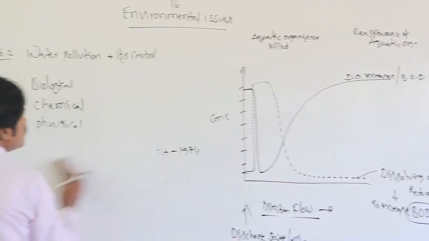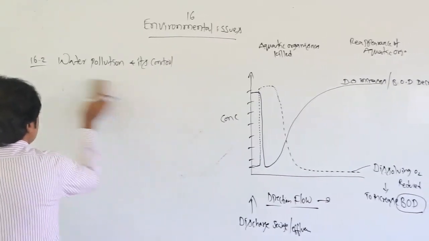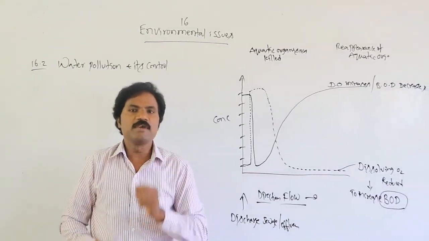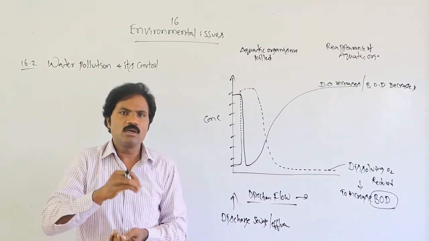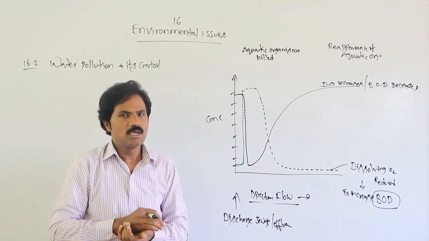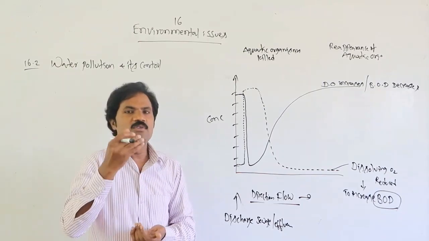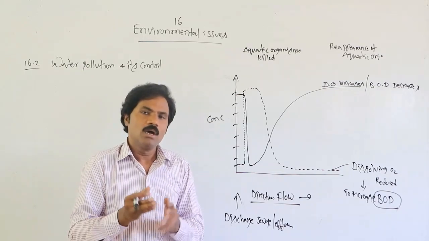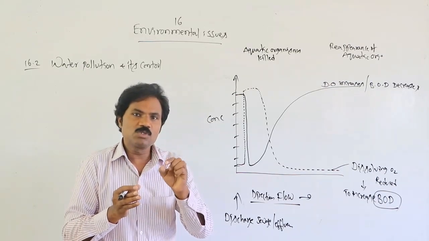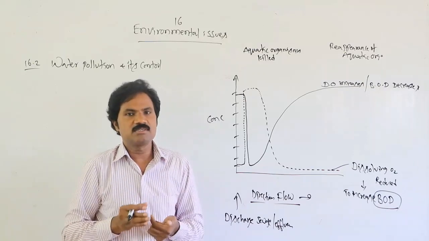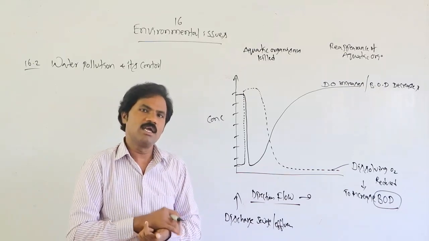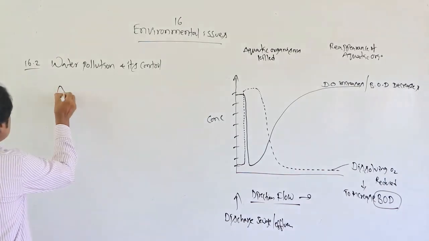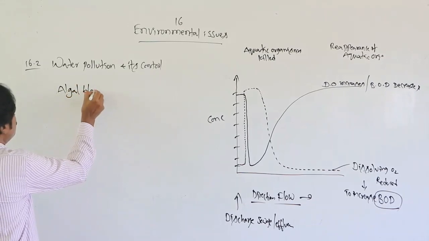Then apart from this, another very important point related to eutrophication: whenever nitrogen and phosphates enter into that particular water body, what happens? Automatically it may cause maximum nutrients in that specific water body. Then it may cause algal bloom.